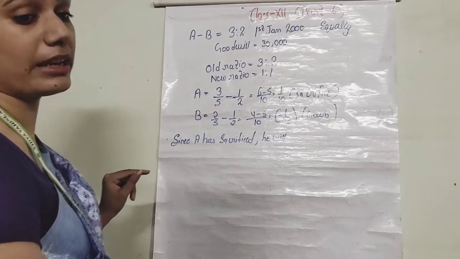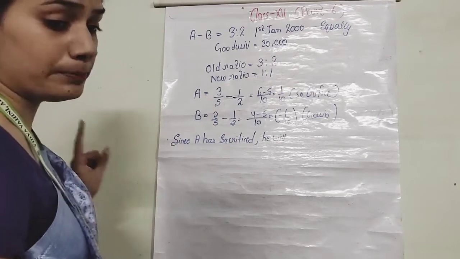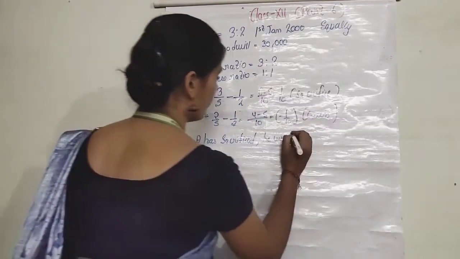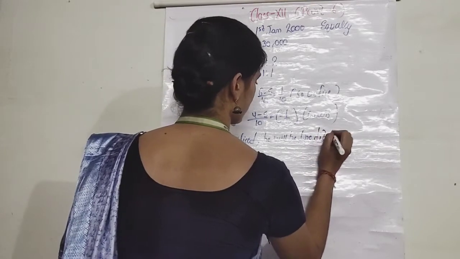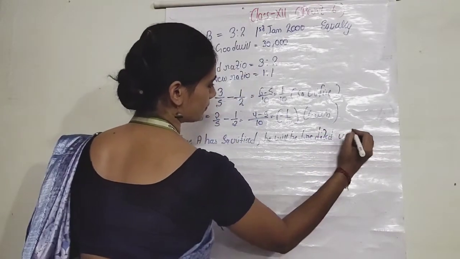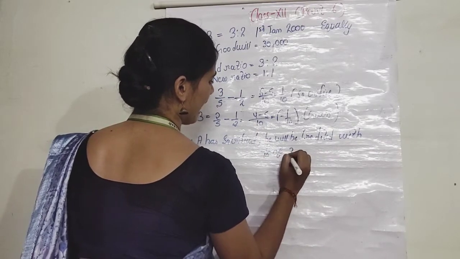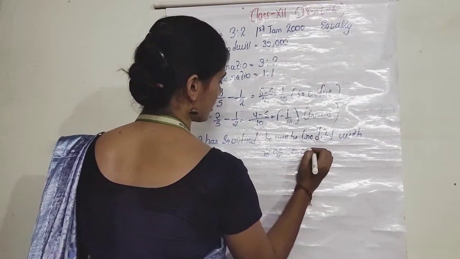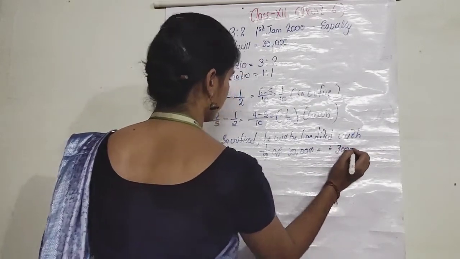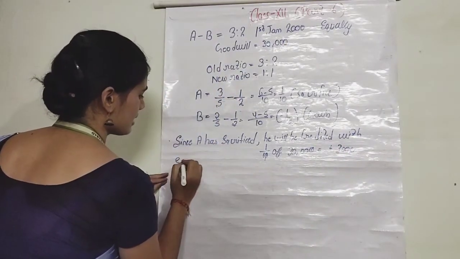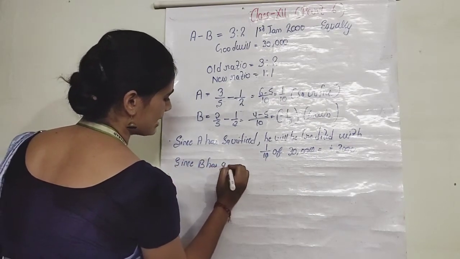He will be credited with 1/10 of 30,000. That is 3,000. Clear?